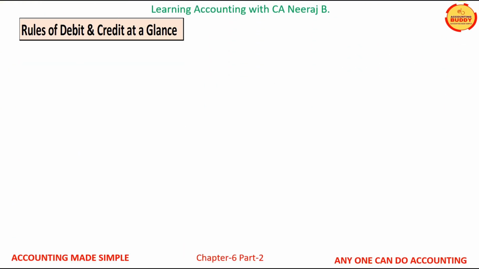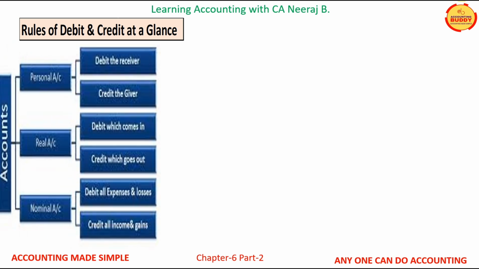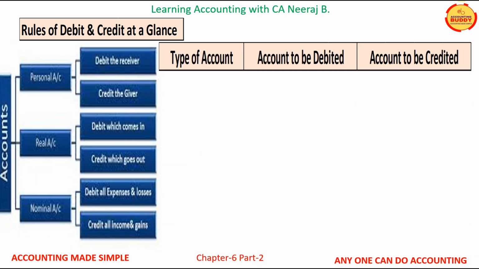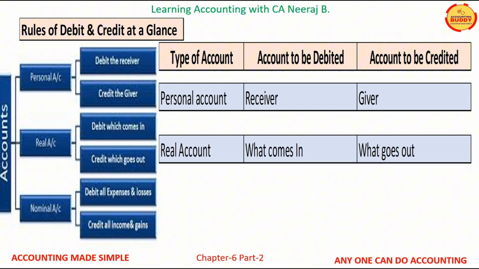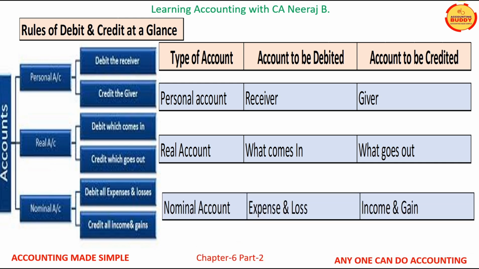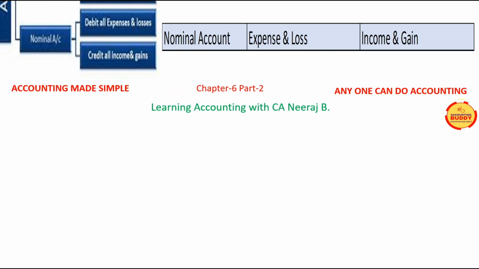Let us summarize the rules of debit and credit. Always remember, for personal accounts, debit the receiver and credit the giver. For real accounts, debit what comes in and credit what goes out. And in case of nominal accounts, debit all expenses and losses and credit all incomes and gains.